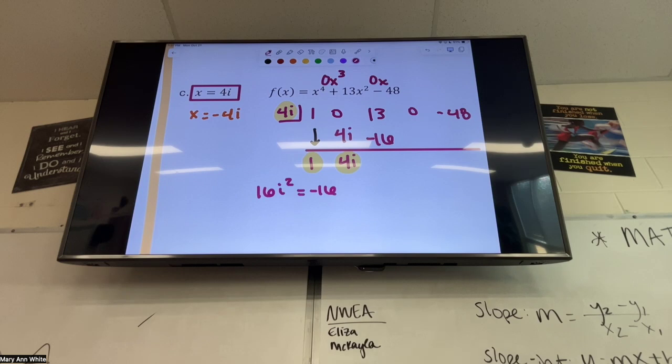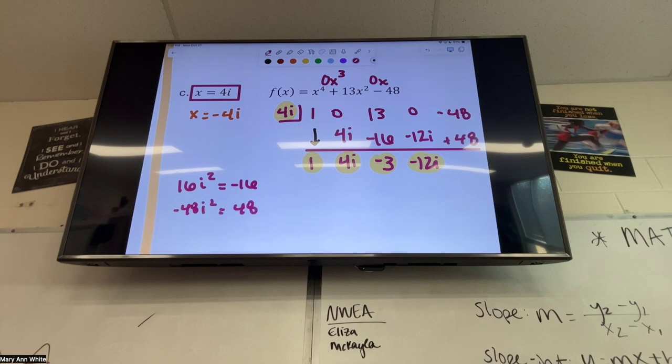So if you need to write that out, don't be afraid to write it out. But if you're like, no, I got it, then don't write it out. It's fine. We can do 13 minus 16. That gives us negative 3. And then negative 3 times 4i is negative 12i. And I can combine that with 0 to just be negative 12i. And then negative 12i times 4i is going to be positive 48. Good. Which is what we want because we want to get 0. So that's a nice little check-in. I have to get 0 because I was told it was a factor.